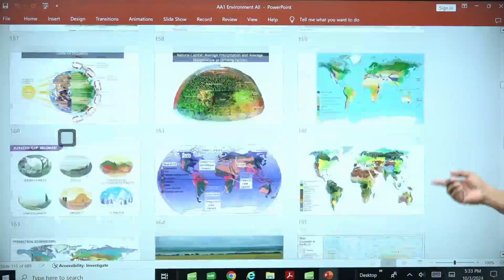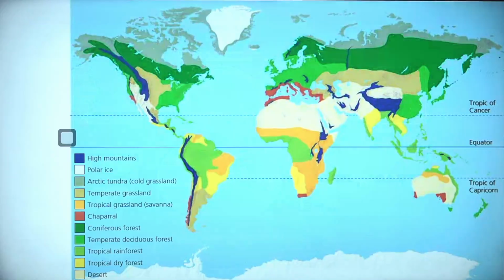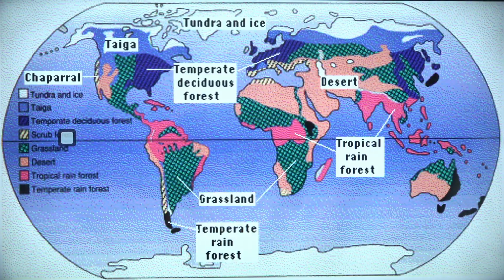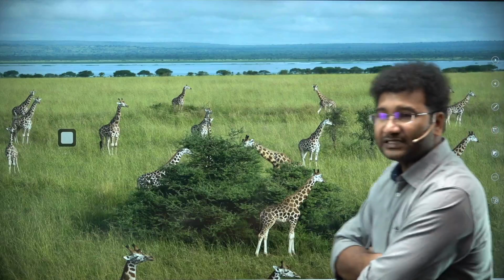So in this manner, you'll get to see different kinds of vegetation. And I already told you there are different grasslands. These grasslands are nothing but, you'll get to see that here, these are the various forests where you'll get to see temperate rainforest, tropical grasslands, temperate grasslands, tropical rainforest, temperate deciduous forest, chaparral vegetation kahan pe hota hai, tundra and ice and taiga, right? It is also there in the NCERTs as well. But my interest is grasslands. Questions can come in the grasslands.